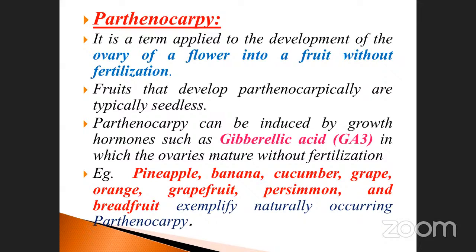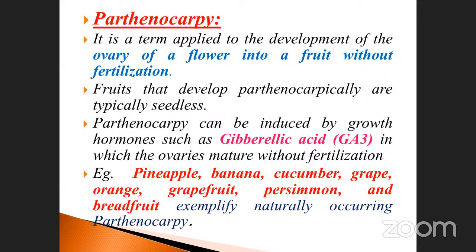It may be made in two ways: one is artificial, another one is natural. Naturally also parthenocarpic fruits are possible, and another one is man-made, otherwise called artificial. How are they doing it artificially? Parthenocarpy can be induced by growth hormones, otherwise called phytohormones, growth regulators, and so on. They are collectively called phytohormones. It is essential for the growth of the plant.